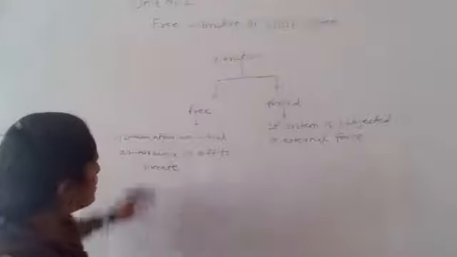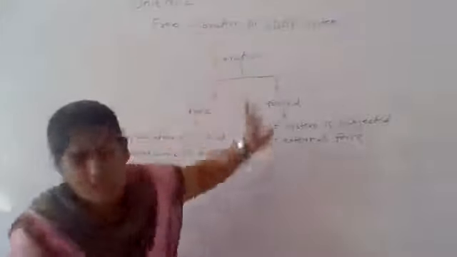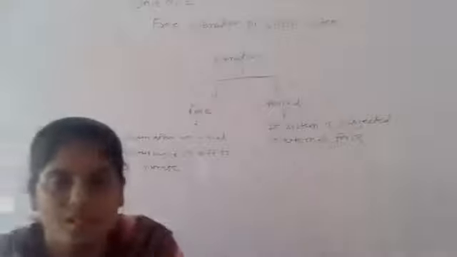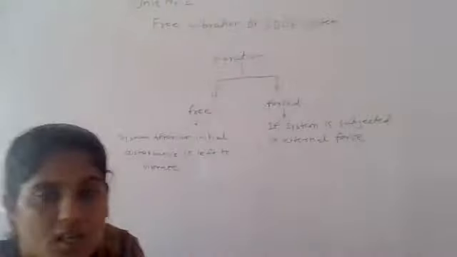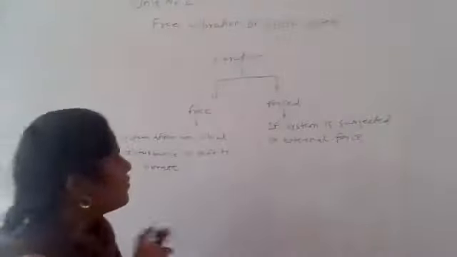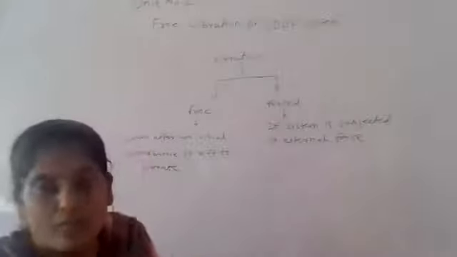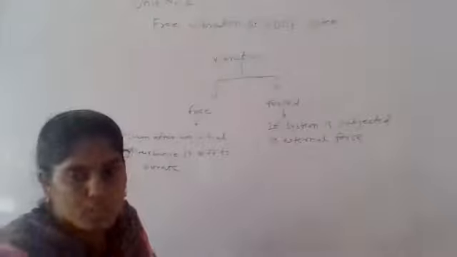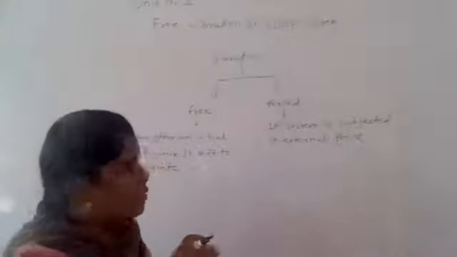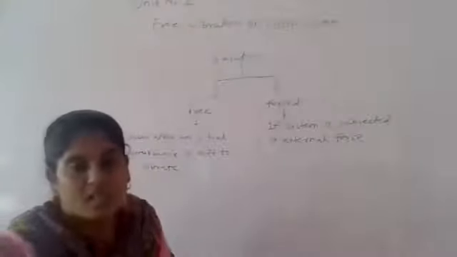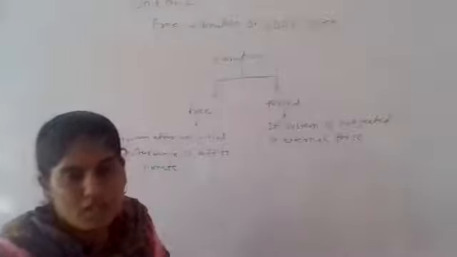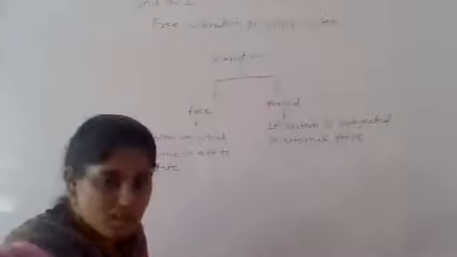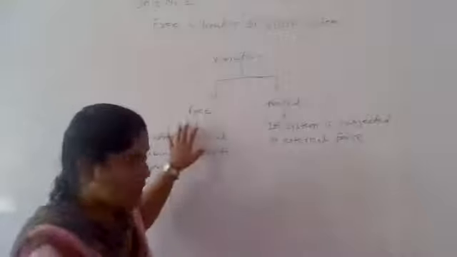You can see the name of the chapter is free vibration of single degree of freedom system, and based on this there are two types: the free vibration and the forced vibration. Based on the force applied to the system there are these two distinctions. With an initial disturbance the system vibrates, and that is nothing but free vibration.